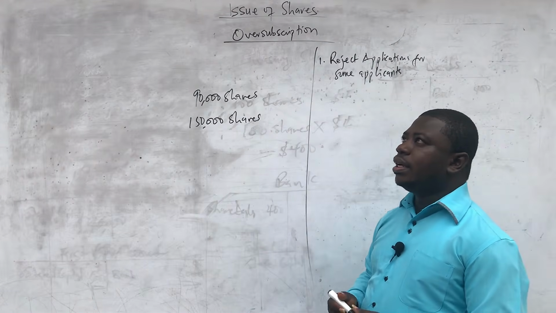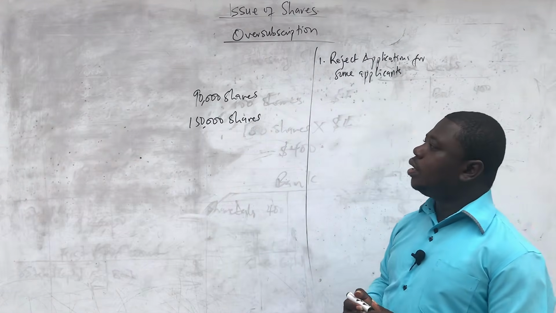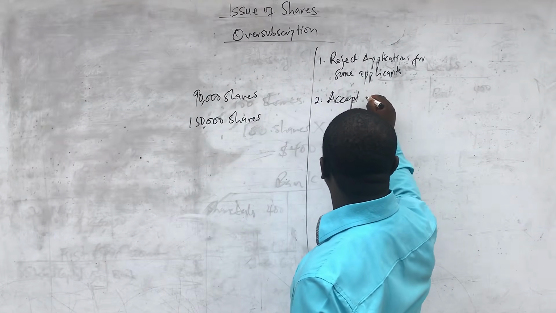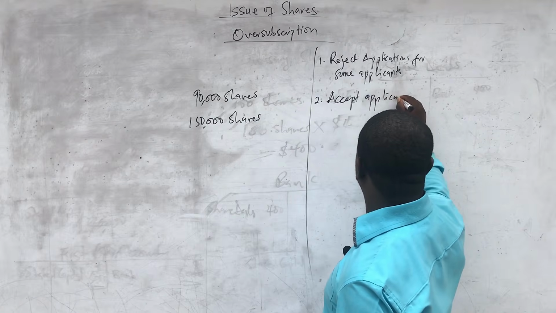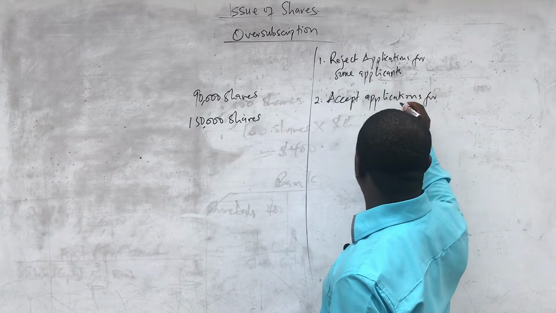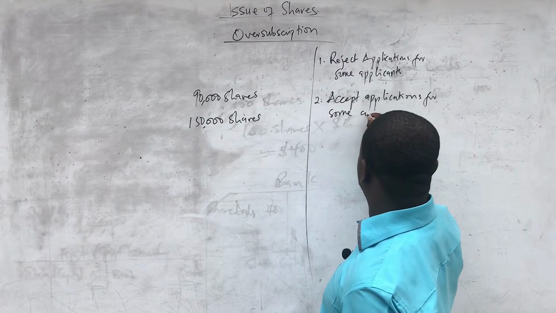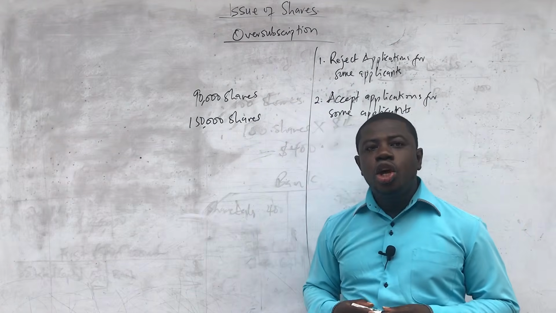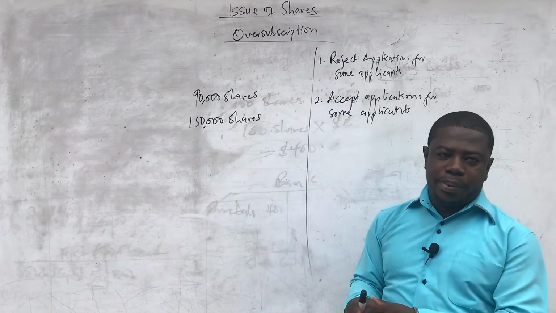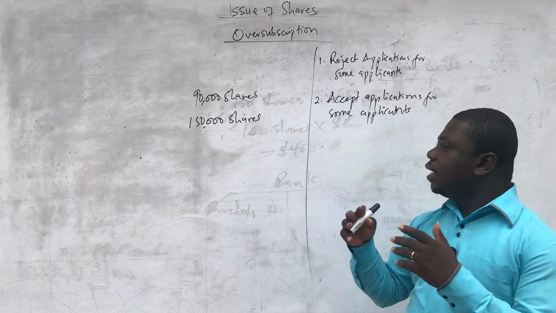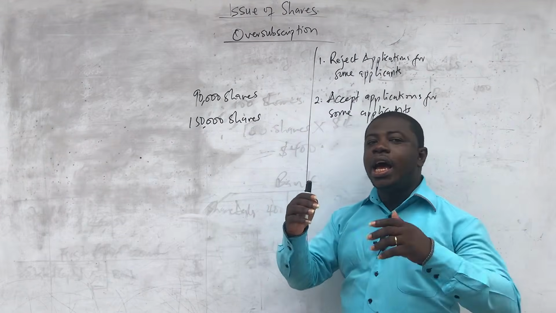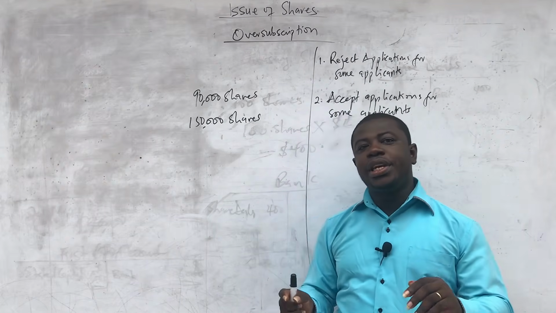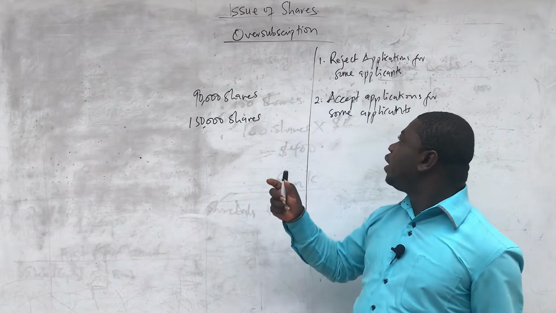Now, the next thing you can do is that you can give preference to some people. So you can accept applications for some applicants. So you can give a special preference to some applicants, whereby you say no matter the oversubscription, this particular person there, I'll allot all the shares applied for to him or her, or this very company, all of it. So that is the meaning of giving special preference.